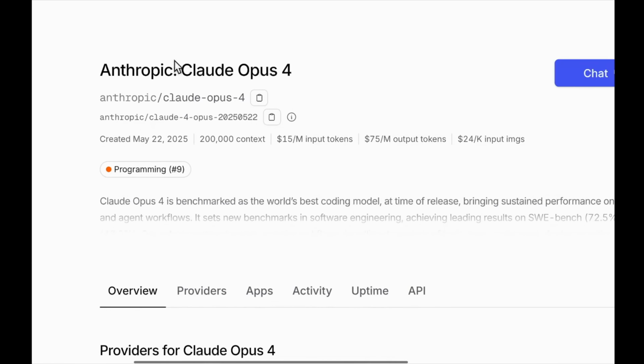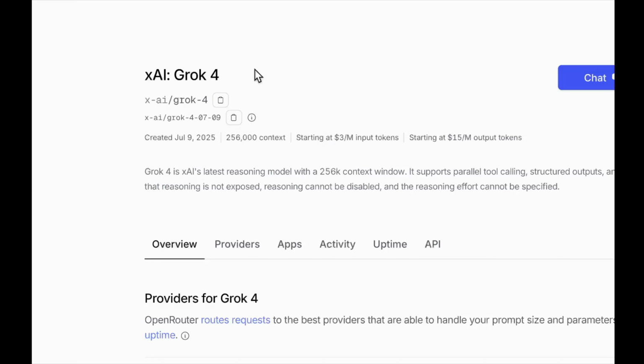Having said that, let's move to Claude 4 Opus. Again, you can see Claude 4 Opus has 200k context and the pricing is very high on this model. So this model has $15 per million input tokens and $75 per million output tokens. So this was about the pricing guys.